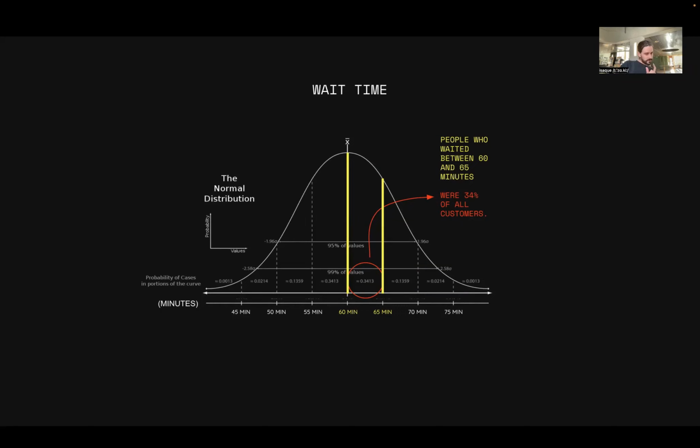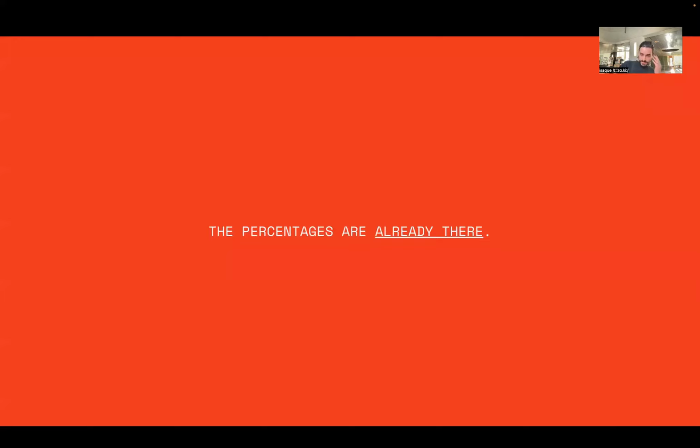If you're confused about this, you can go back to the all distributions class, where we see that this curve is just fitted on top of a histogram. There's a moment where we show that this is fitted on top of a histogram, so you can rewatch that one. The percentages are already there. The percentages are also always the same.